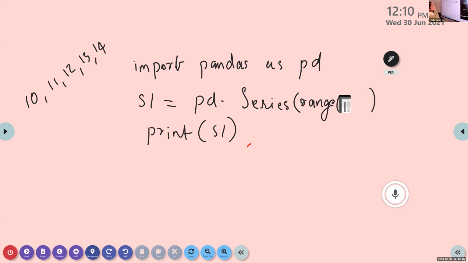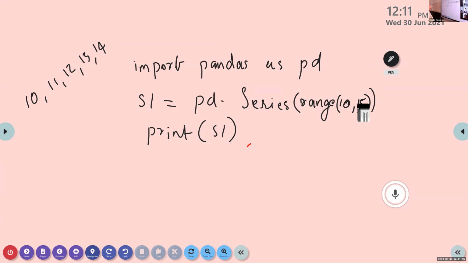Okay, it is 10 comma 15. Correct. So the start value is 10 and the stop value is 15. So it is 10, 11, 12, 13, 14. Here we are giving stop value as 15. Start value is 10, so starting from 10, 11, 12, 13, 14 is displayed. Then print S1 means it will display these values.